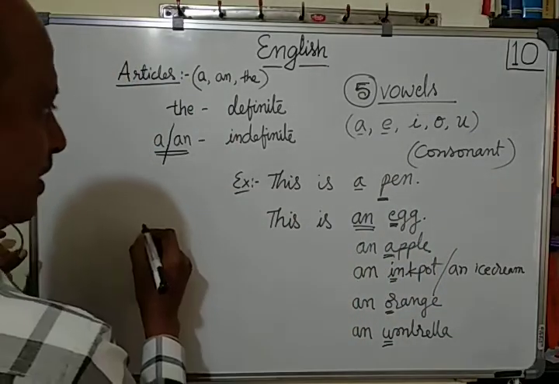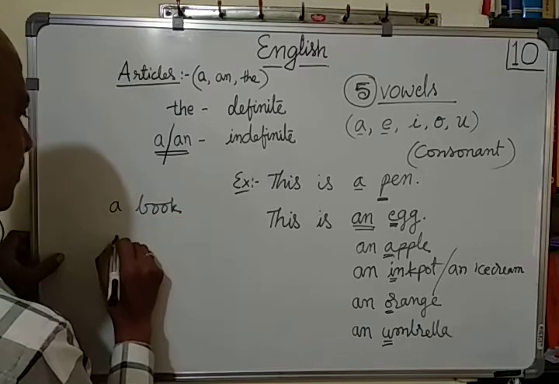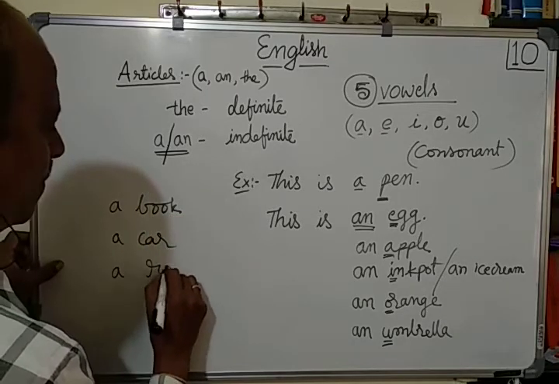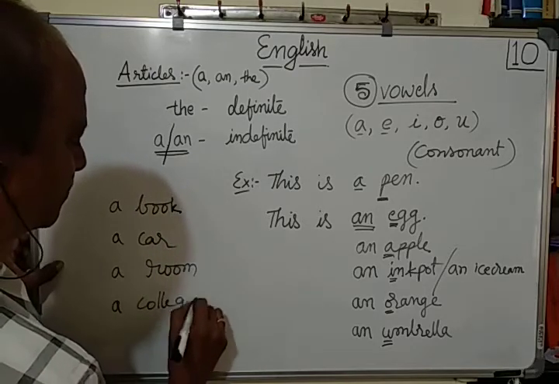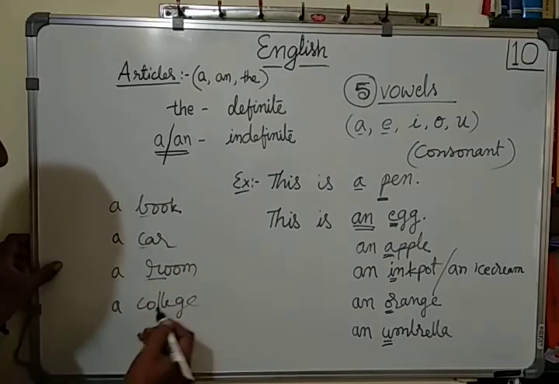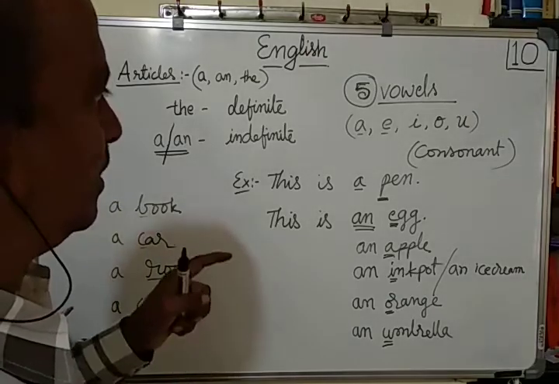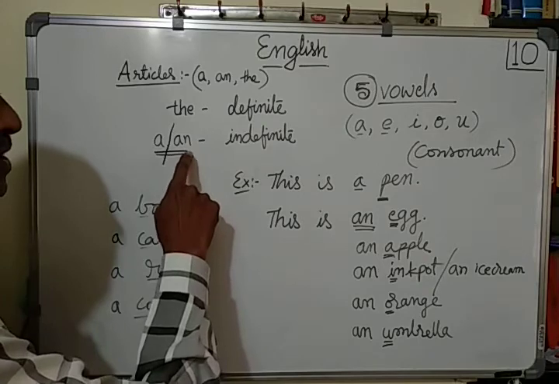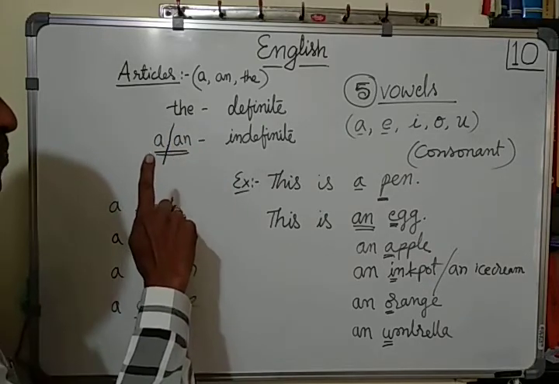It may be a pen, a book, a car, a room, a college, like this. Here it is B, it is C, it is R, it is C again. So I think it is clear when you have to use a and when you have to use an. Both of them mean one and also any.